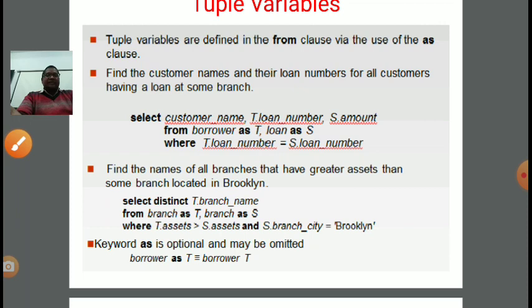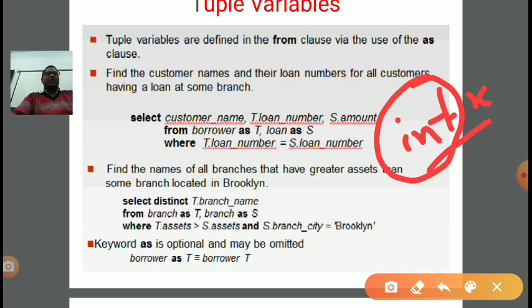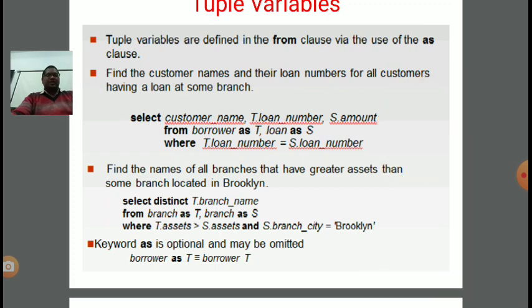Now the keyword AS is optional and it may be omitted. If we use borrower AS T, it is equal to borrower T. Means AS is optional, rather than writing AS T we can simply write borrower T. It is the same as declaring a variable of a data type. Suppose in C we need to declare an int variable, we write int as the data type and x as the variable name. Similarly here, in place of data type we write the relation name, and in place of variable we write the tuple variable, right?